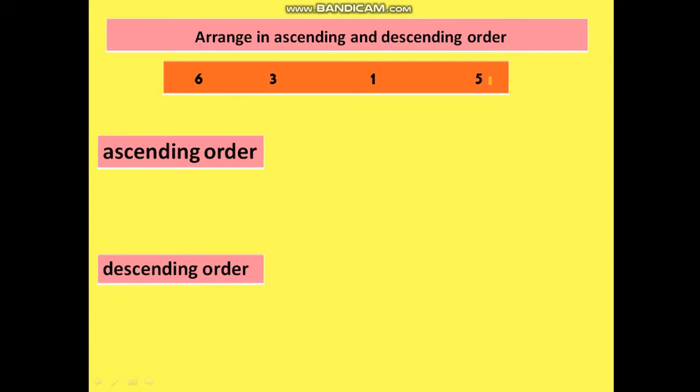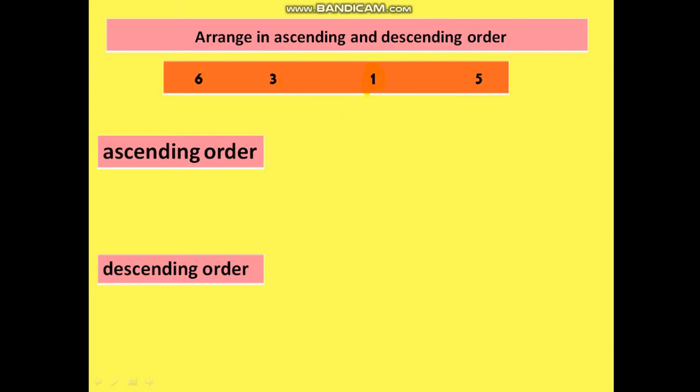Now, first of all, let us again see which one is the smallest number. That means the number that comes first in the number line. So starting from 1, 1 is the smallest number. After that, which number will come? 3. 1, 2, 3. So 1, then 3. 4 and then 5. 5 and then 6.